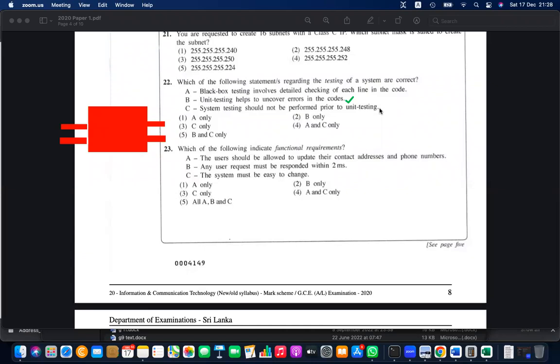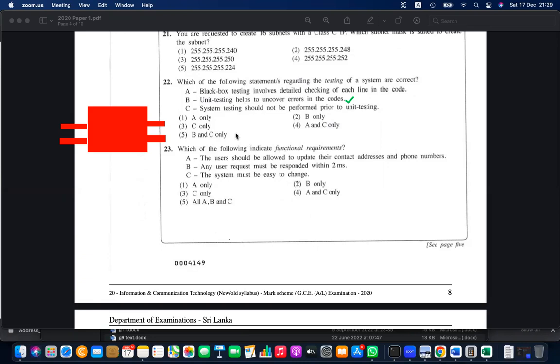But what happened? They cannot argue. So I did unit testing, I did system testing. And I'm confident about the unit, so I did the system testing. So that can be done because there are different ways. Top-down approaches are there, bottom-up approaches are there. In the bottom-up approach, unit testing is first, but in the top-down approach, sometimes you start doing system testing and dig into it. Sometimes these top-down approaches are also applied in some kinds of developments. That is why I argued, because in a future question paper, sometimes this might not be the answer.